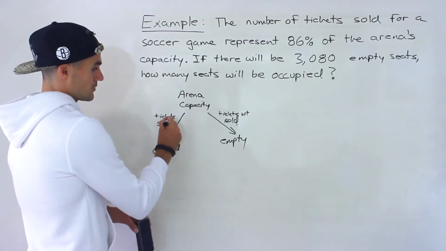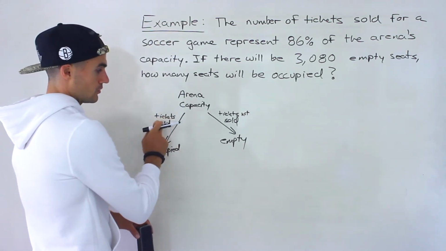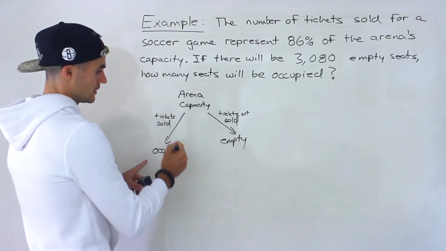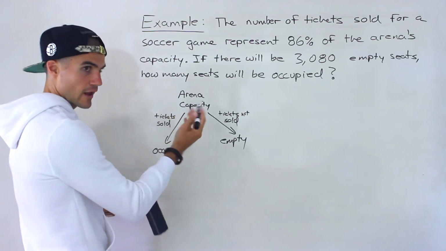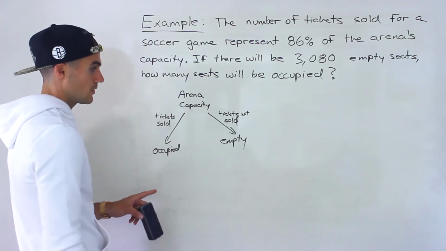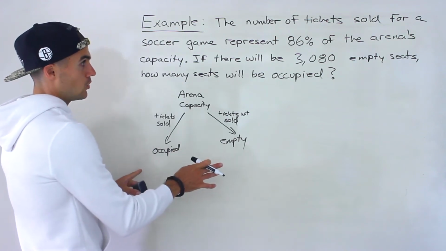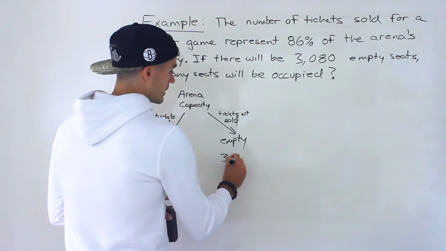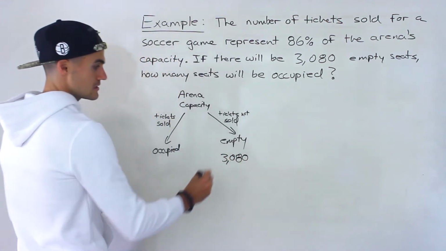Okay, now it's also possible that there could be tickets sold and then some people maybe don't show up, so there would still be empty seats there. But let's just pretend that all the tickets sold, everyone that bought tickets is showing up, and those seats will be occupied. So what we're told is that there are 3,080 empty seats.